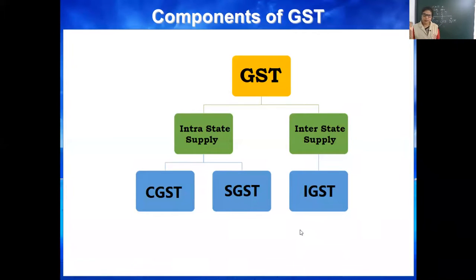Intra-state, see the word, intra-state, inter-state. What does it mean? Intra-state means within the state.